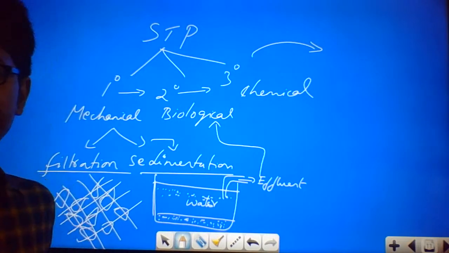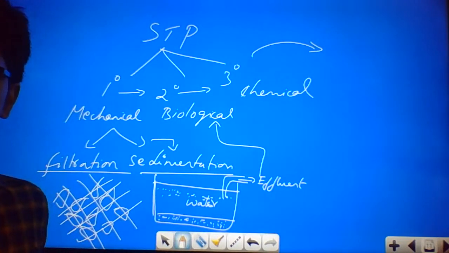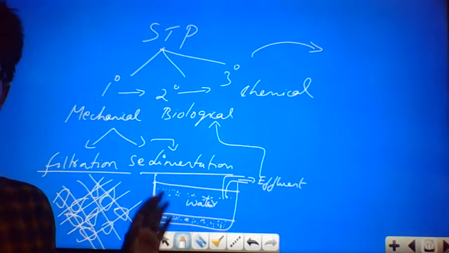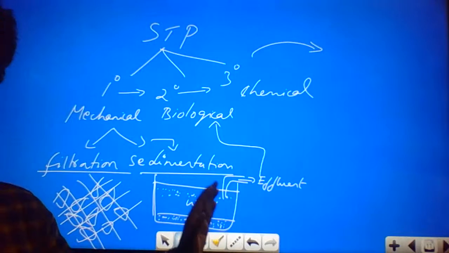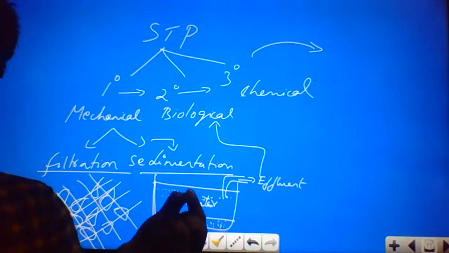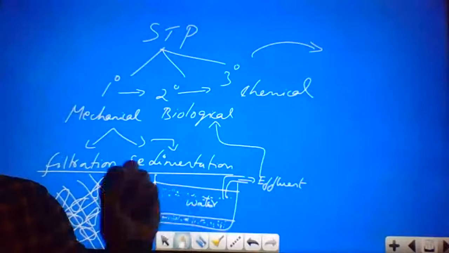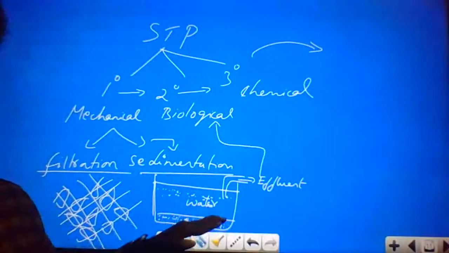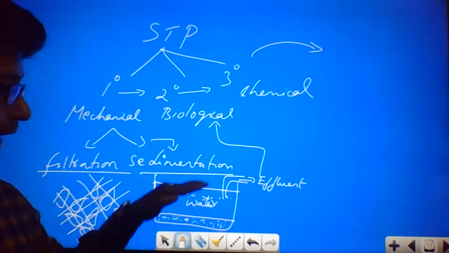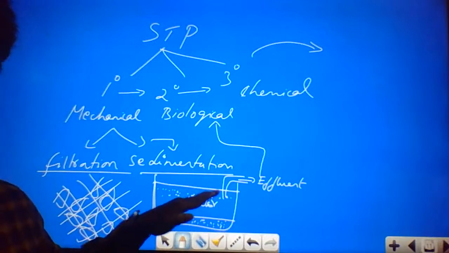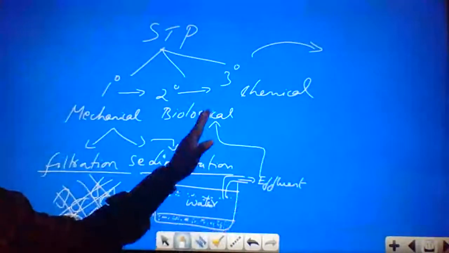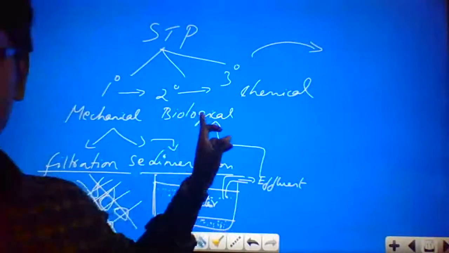Okay, so which type of waste is removed in the sedimentation? Usually the liquid part is passed into the sedimentation tank, where there may be small pebbles, small grits. These grits of high molecular weight get sedimented at the bottom, and the upper part, which we call the effluent, is allowed to pass to the second stage of the treatment, which we call the biological treatment.